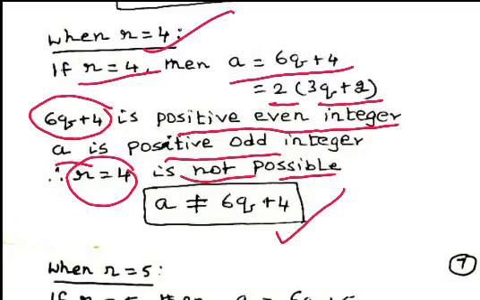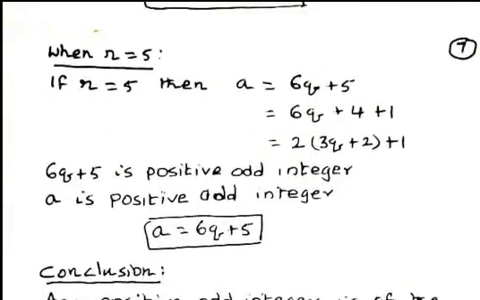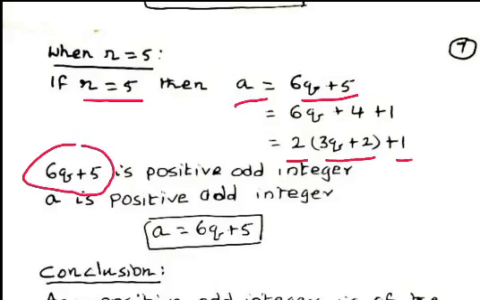Now, we consider the case when r equals 5. When r equals 5, we can write a equals 6q plus 5, and this can be written as 2 multiplied by (3q plus 2) plus 1. This is in the form of 2n plus 1. So, 6q plus 5 is a positive odd integer, and a is also a positive odd integer. Hence, the positive odd integer a can be expressed in the form of 6q plus 5.